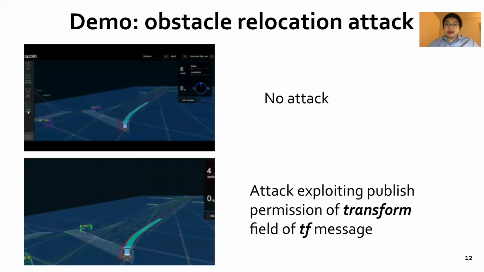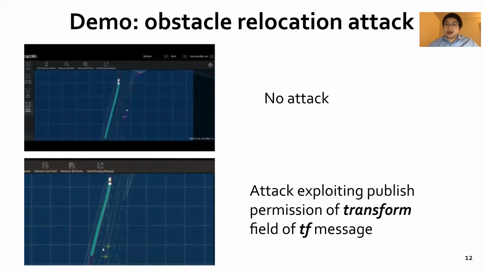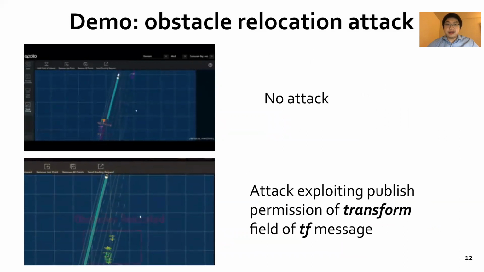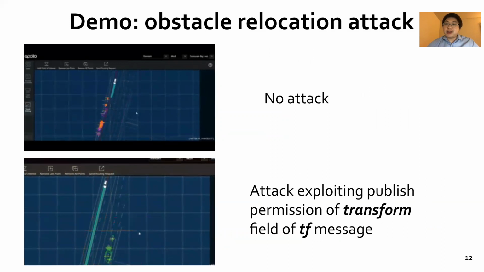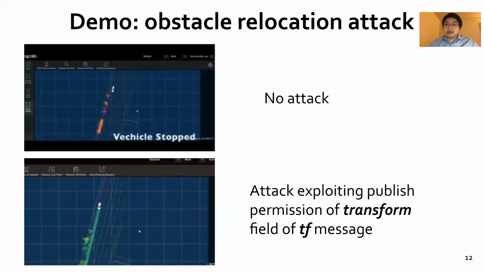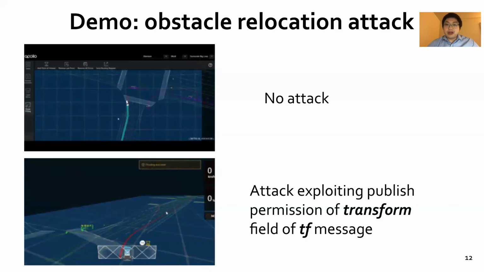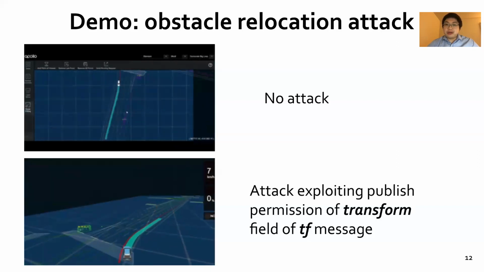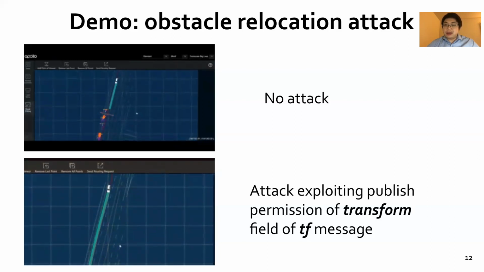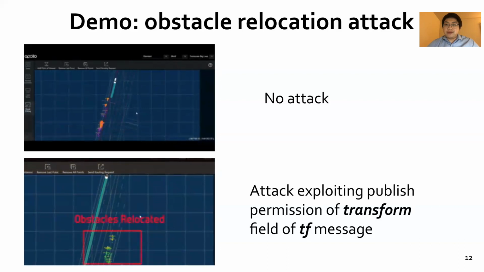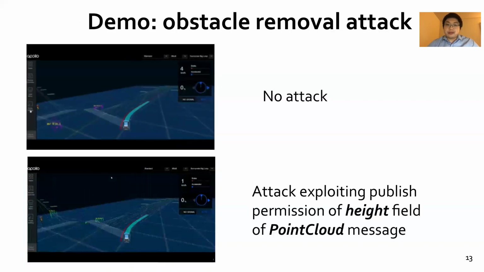This is the attack that relocates the perceived position of obstacles from the AV's current driving lane to other lanes. In the upper video, without the attack, the AV is able to detect obstacles on the same lane and stop in front of them. In the bottom video, when the attack happens, the AV makes the decision to keep moving since it thinks that the obstacles in the front are on the other lanes, and a collision happens.